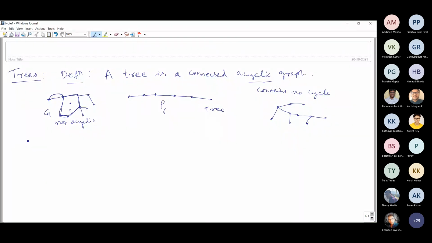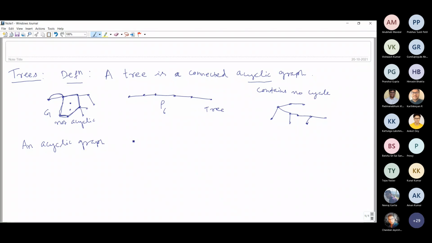Now, suppose we have an acyclic graph, where just connectedness is removed. How will that graph look?